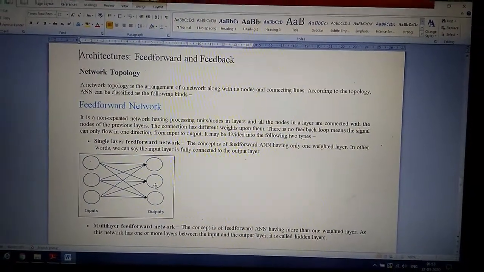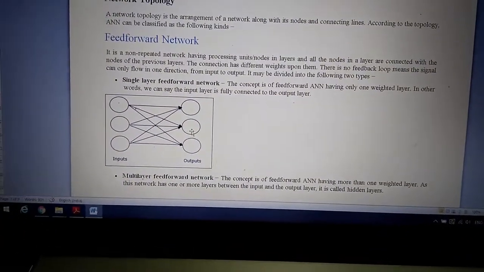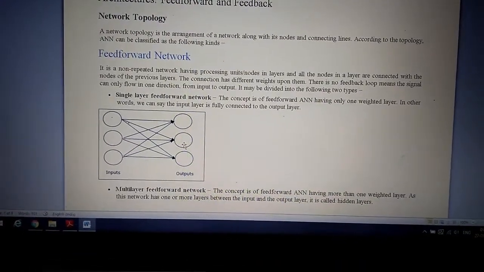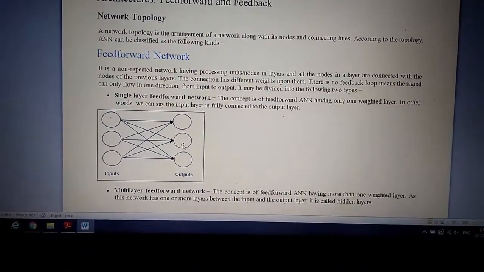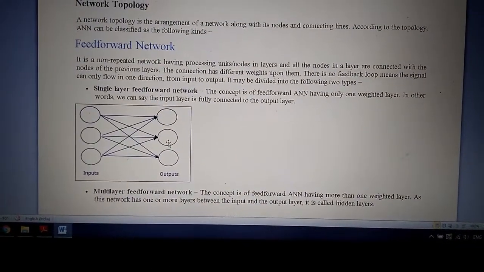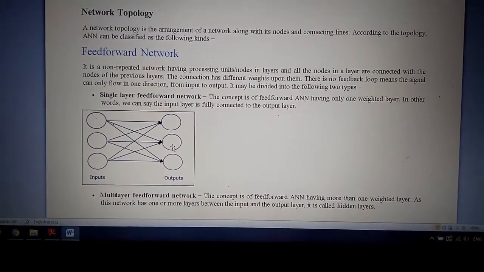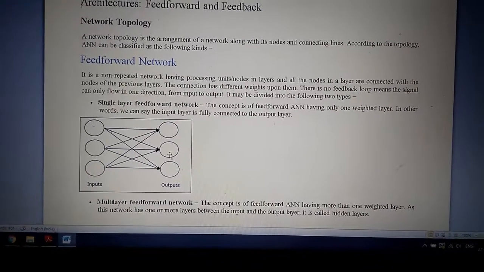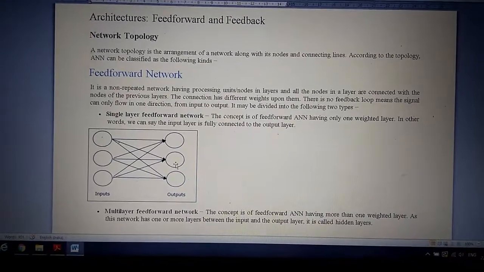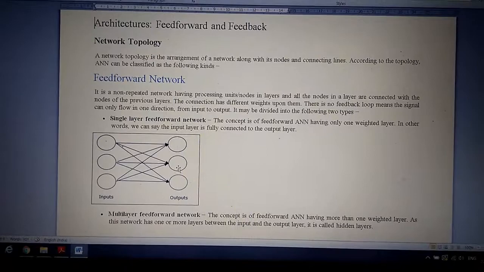Feed forward network. Simple definition: it works in the forward direction only. So what is the feed forward network? It is a non-recurrent network having processing units or nodes in layers, and all the nodes in a layer are connected with the nodes in the previous layer. The connections have different weights upon them. There is no feedback loop, meaning the signal can only flow in one direction, that is from input to output.